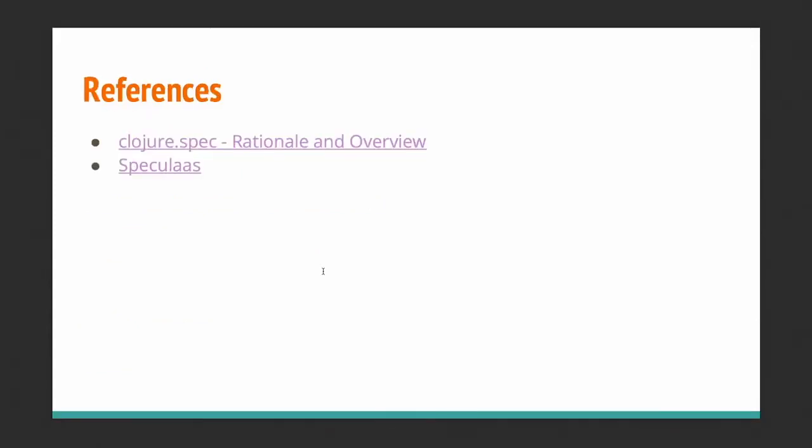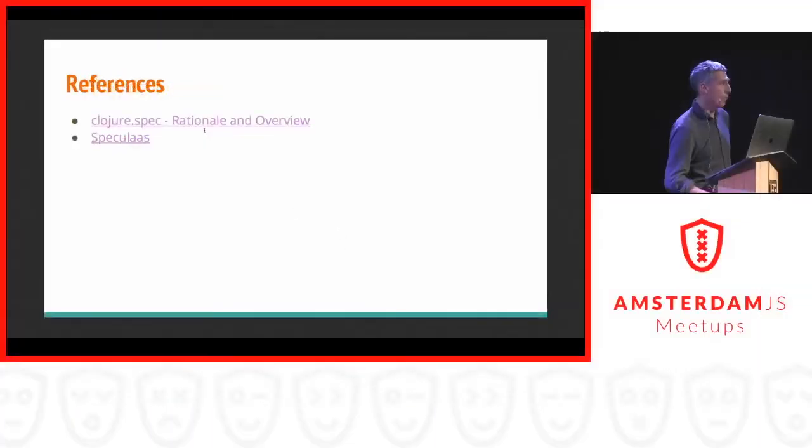Okay, now for references, last time I used the word Clojure. If you really want to see the rationale behind why this was created, Rich Hickey, the inventor of Clojure, can explain this way better than I can. He put a very nice rationale and overview on the clojure.spec homepage. And if you want to try it for JavaScript or Node.js, because it's Amsterdam.js, by all means, then you can have a look at the Speculaas website, and you can download and hopefully use this implementation.